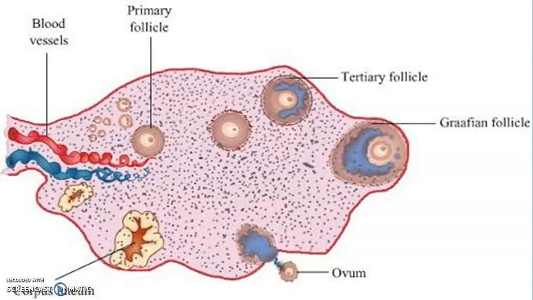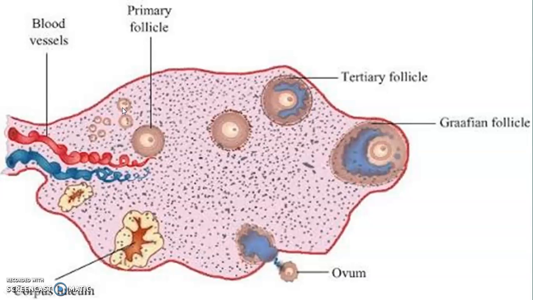So look at here, it shows the cross section of ovary. Here I will explain how oogenesis takes place. This is what we call primary mother cell, or gamete mother cell.